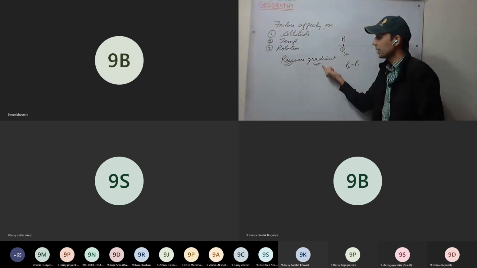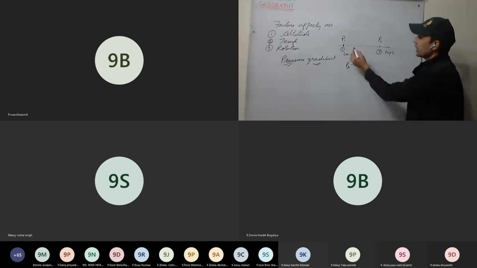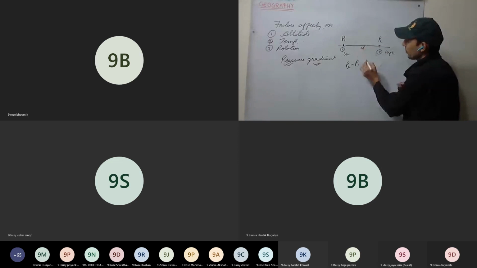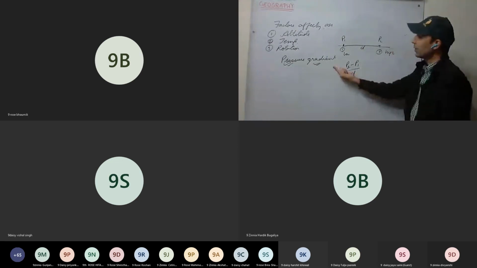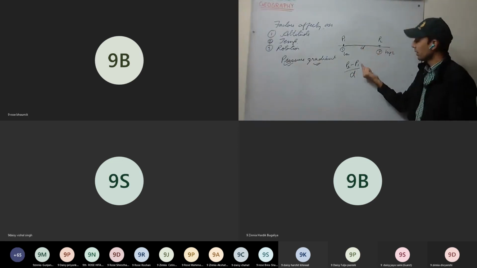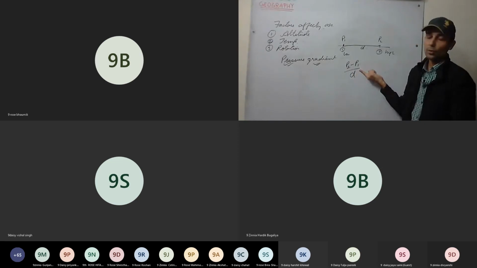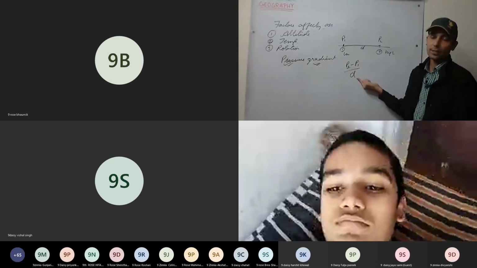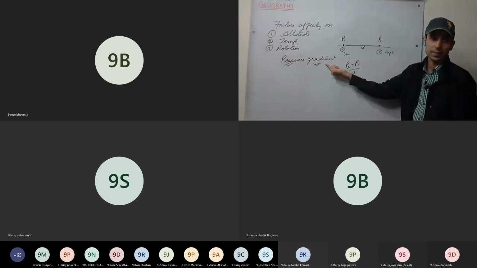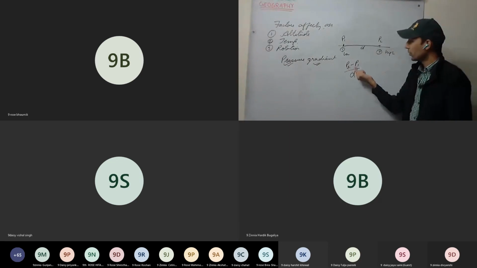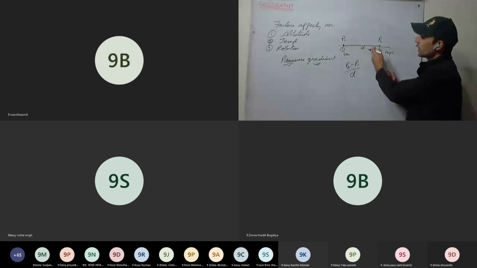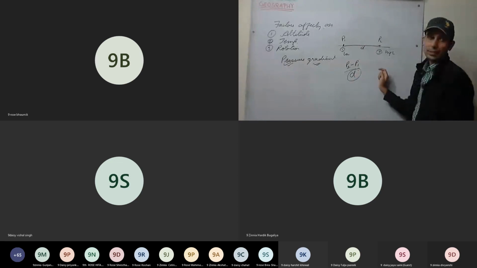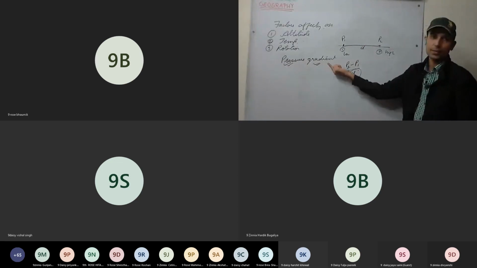Now pressure gradient means here distance is also considered. That is, over how much distance. So pressure gradient means how the pressure is varying per kilometer, per unit distance. How the pressure is varying with distance. That is the rate of change of pressure with respect to distance. This is called the pressure gradient.